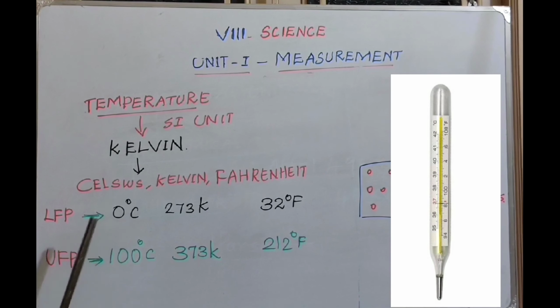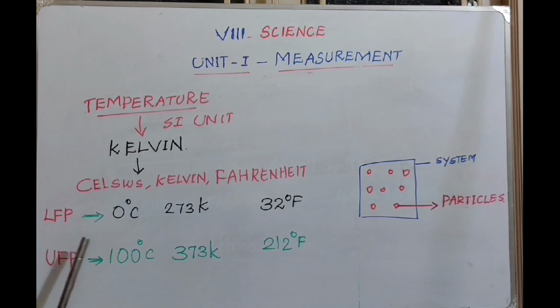This 0 degrees Celsius means ice cubes, the water in solid form, pure ice. And then the UFP, the upper fixed point for water, is 100 degrees Celsius. This is called the boiling point of water. These are the two extremes of heat and their temperatures: 0 degrees Celsius and 100 degrees Celsius.